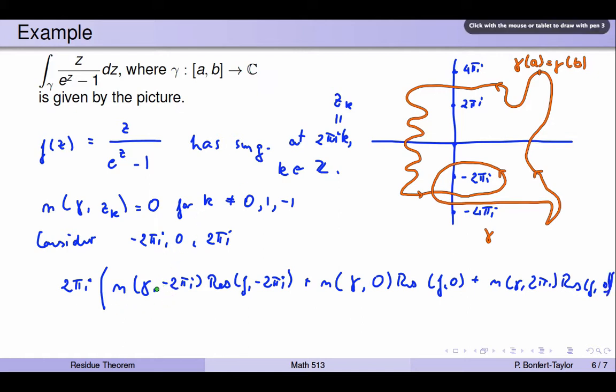So let's find these winding numbers. How often does gamma wind around negative 2 pi I? Well, negative 2 pi I has this extra loop, so the winding number is actually 2.